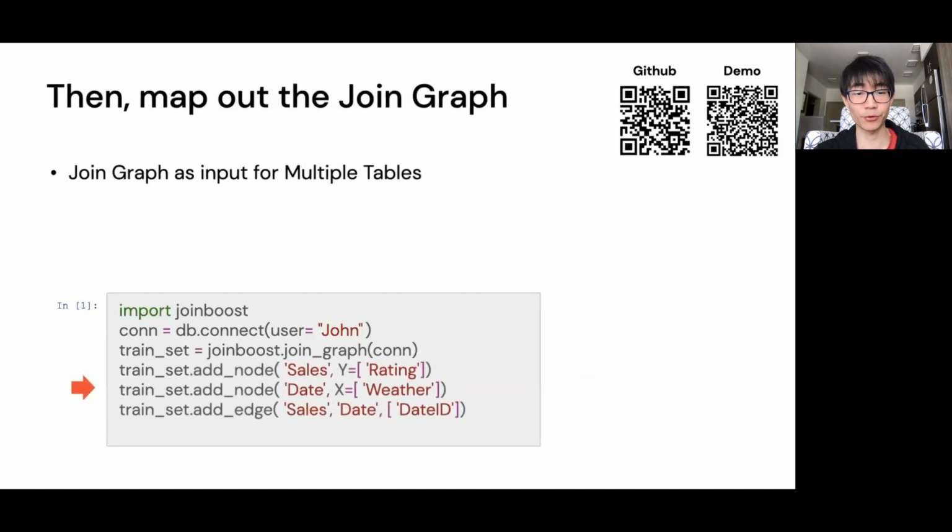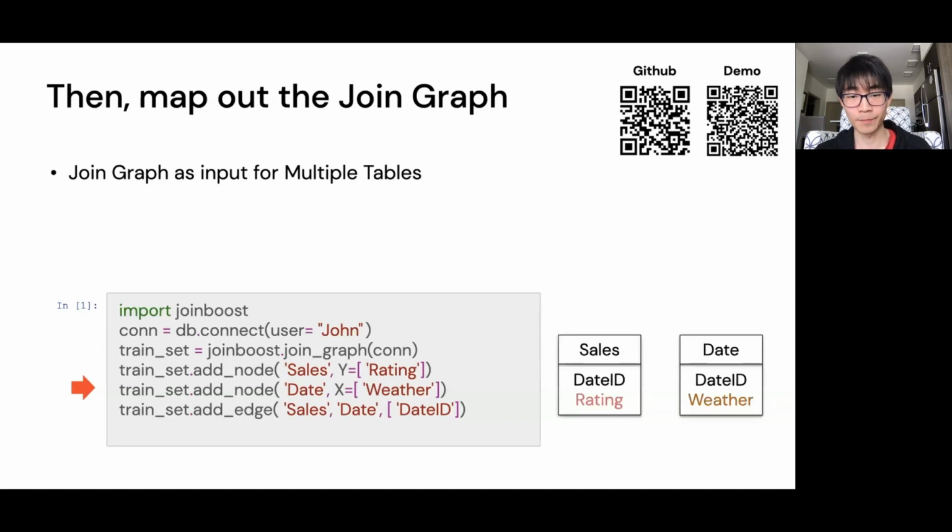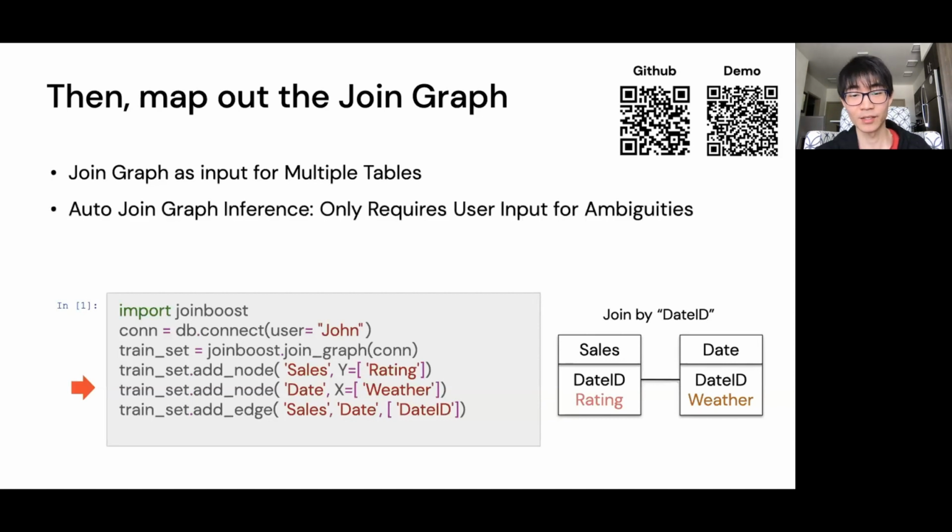Next, we map out the join graph. Unlike XGBoost and LightGBM, which only work with a single table, JoinBoost is designed to manage multiple tables as a join graph. In our example, we lay out a join graph with two nodes, sales and date, each representing a table. We specify rating as the target variable y and weather as the feature x. We link these two tables with an edge for the join key. Here they are joined based on the date ID. And in most cases, JoinBoost can infer the join graph automatically based on the primary key and foreign key constraints in your databases, and only requires user input for ambiguities.